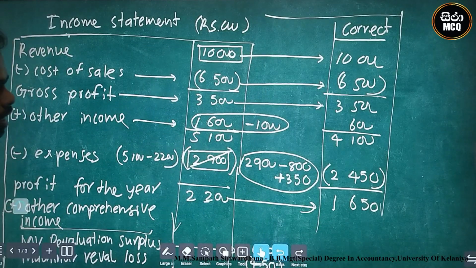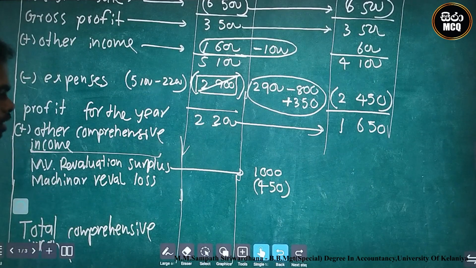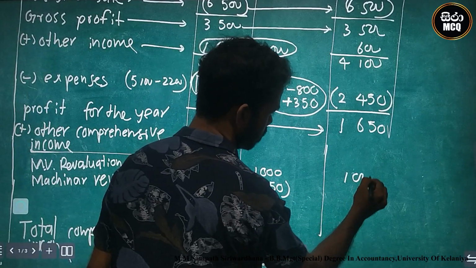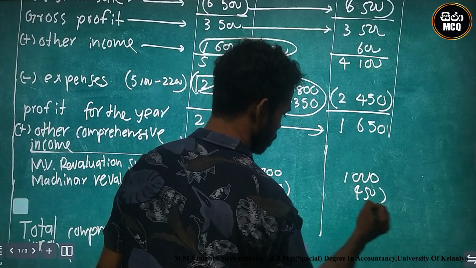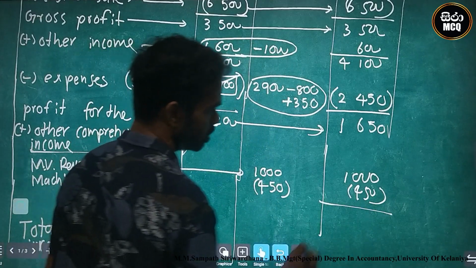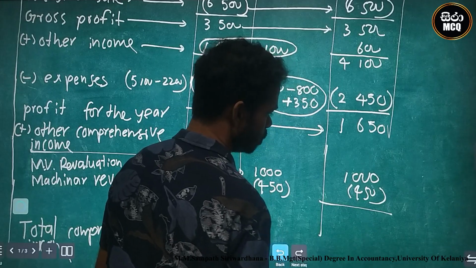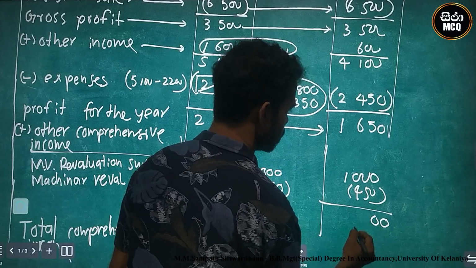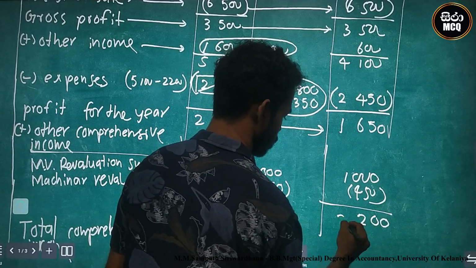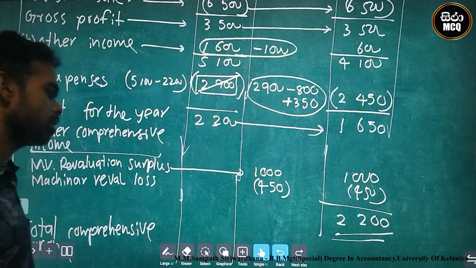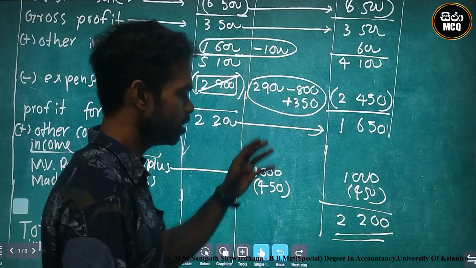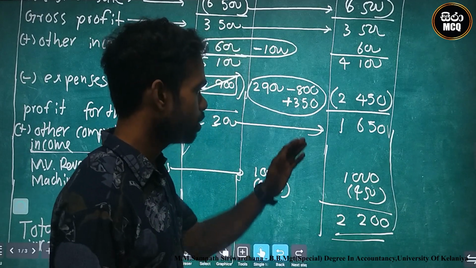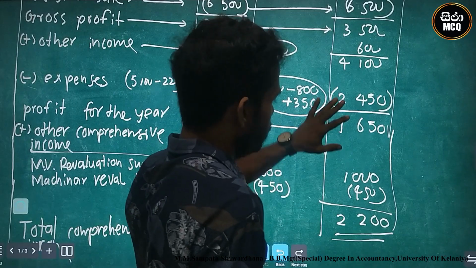After that, we can add what is this? Total comprehensive income. Other comprehensive income, 1,000 and minus 450, 550. Means 2,200. This is total comprehensive income. This is the final correct answer, correct income statement structure. Okay, this is the correct income statement. This is, look here, 550.